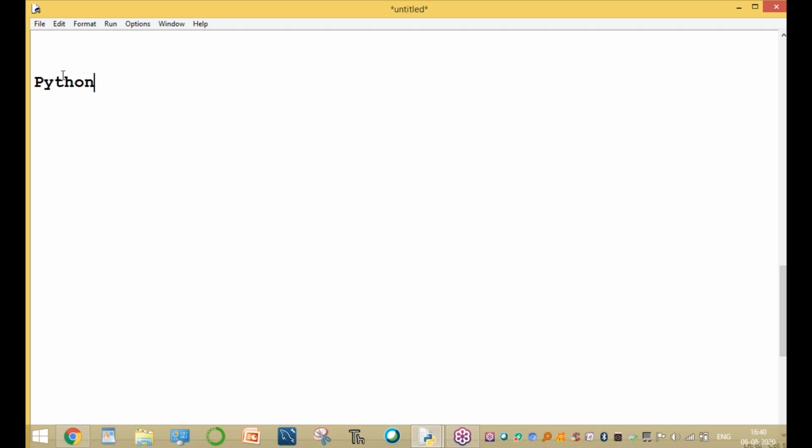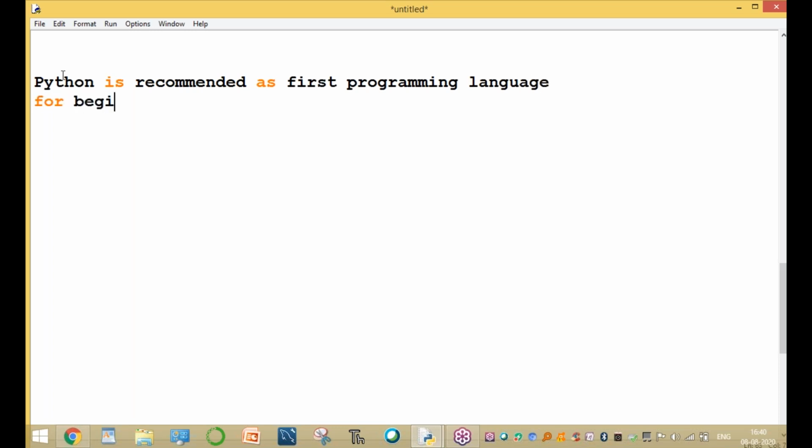Python is recommended as the first programming language for beginners. So without any prerequisites, without any prior knowledge of any other programming language, database, or any other technical knowledge, there is no need. Why, sir? Without any programming language, how do we learn Python, sir?